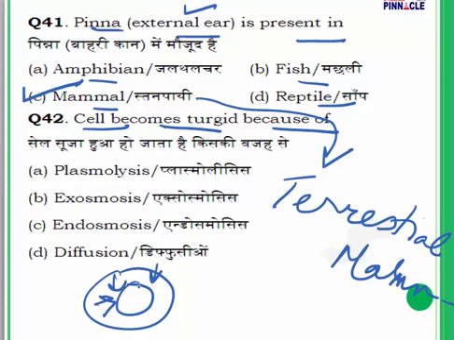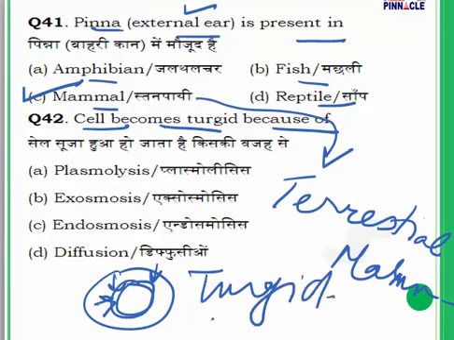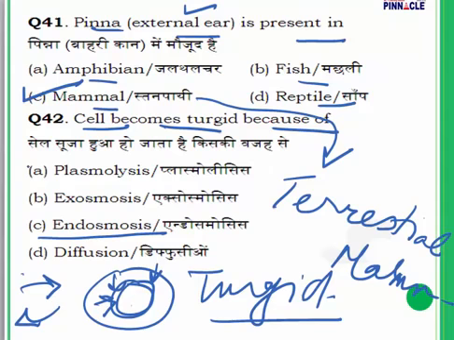Then the cell is going to absorb water, and when it absorbs water, it becomes tight. It will start swelling, and there will be pressure against the cell wall, and this situation is known as a turgid situation. The reverse is known as flaccid. The cell is going to become swollen and hard, and this will happen because of endosmosis. In endosmosis, the fluid moves inwards toward the cells, and in exosmosis it moves outwards. So for 42 the answer is C.